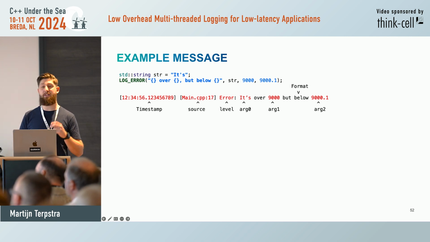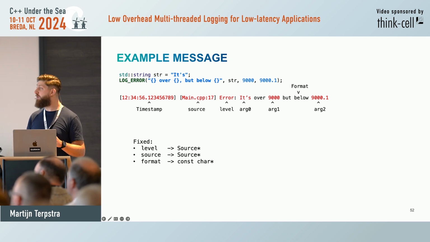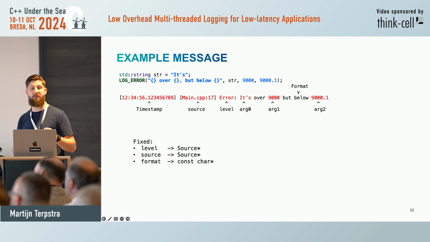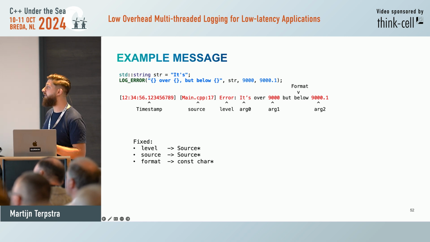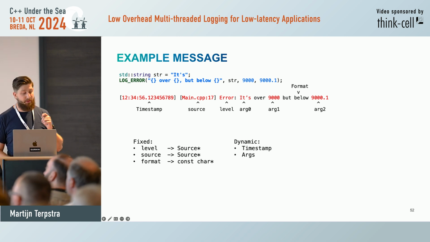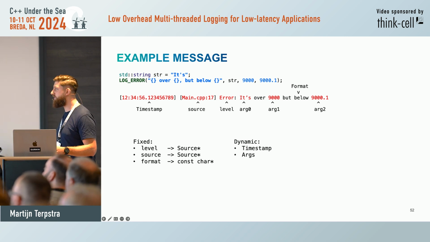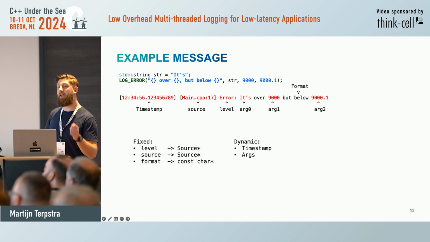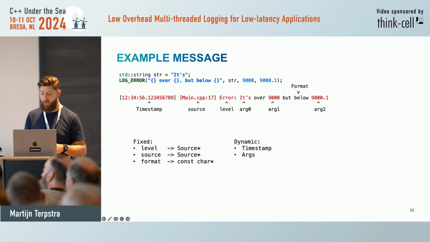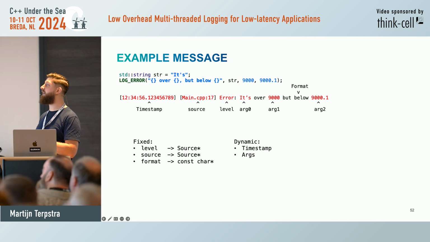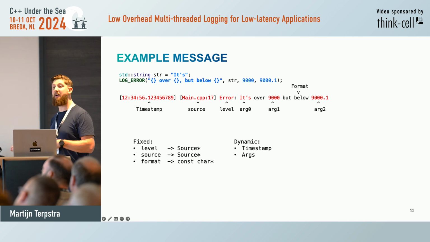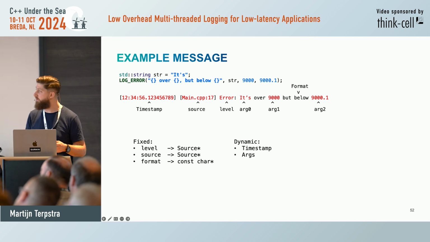These can be categorized into two parts. The fixed part, which is the level, the source, and the format, we always know at compile time before we do anything. And then we have the dynamic part, the timestamp and the arguments. This is what we need to compute and transfer onto the buffer every single time, because if you look inside a template, the arguments are different if the template value is part of the argument.